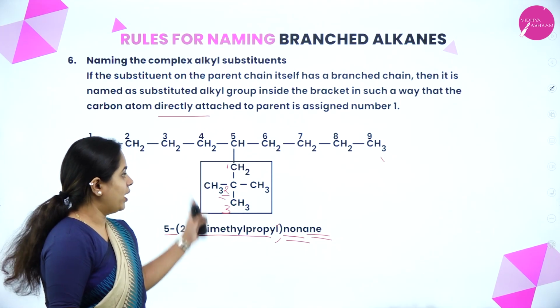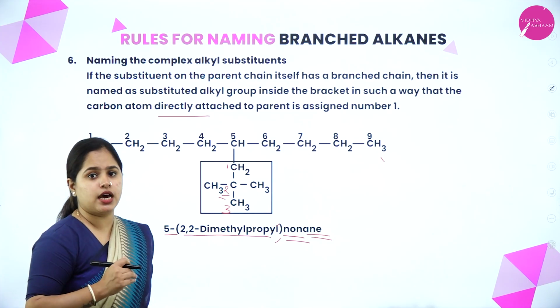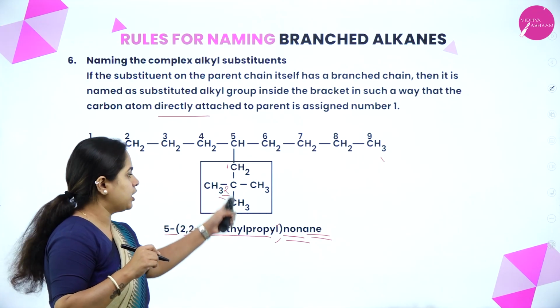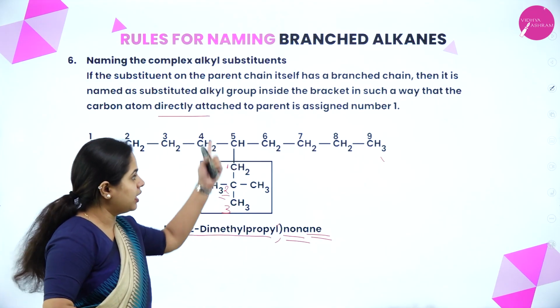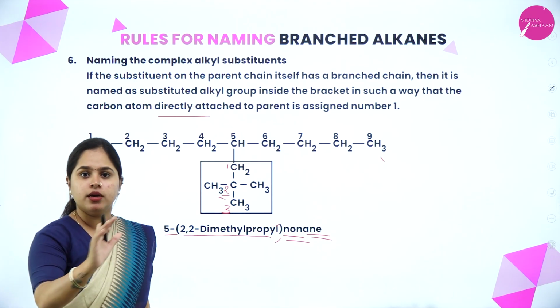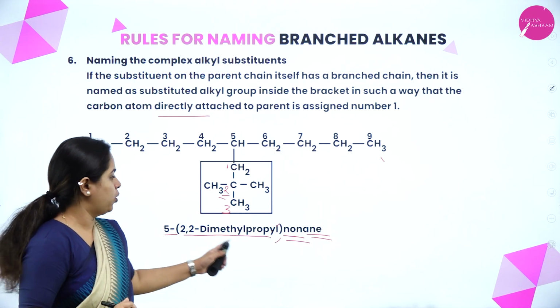So when the substituent itself has branches, the carbon directly attached to the main chain should be numbered 1. Then you number it, name it, put it in brackets, and add it to your main IUPAC name. So I hope it is clear.